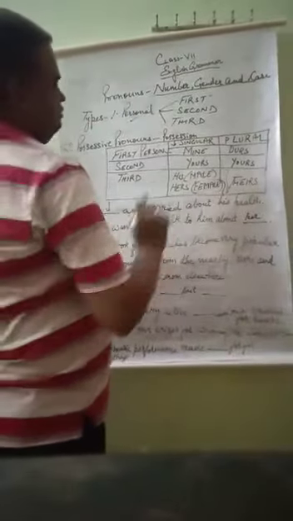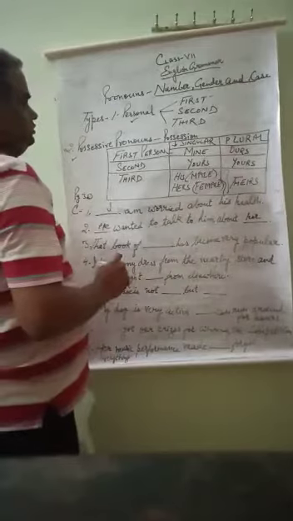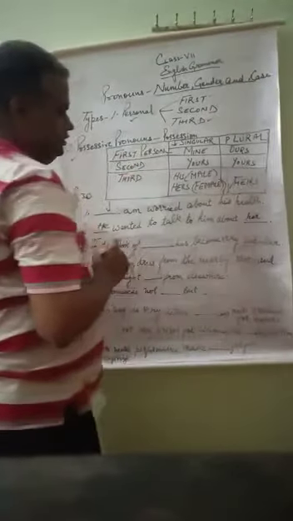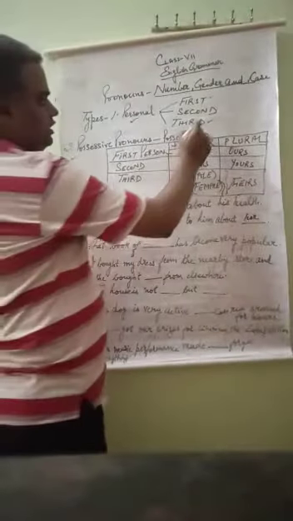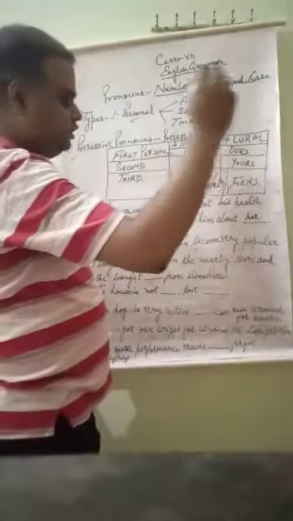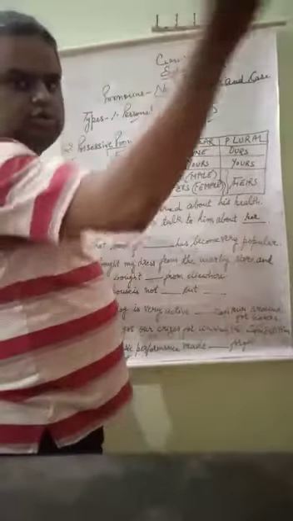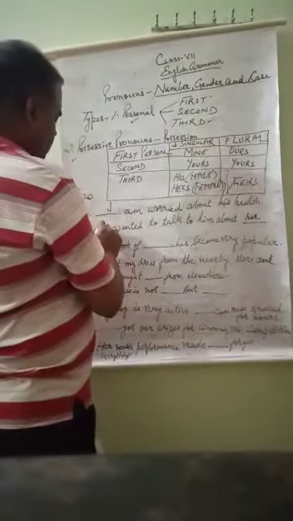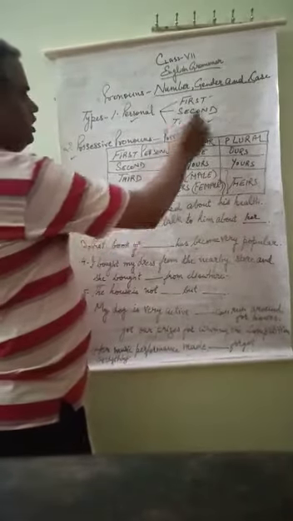So both of these words are third person, he and her, isn't it? Because they are third person. He wanted, I am saying this to anyone, that he wanted to talk to him about her. So both of these words will be third person.